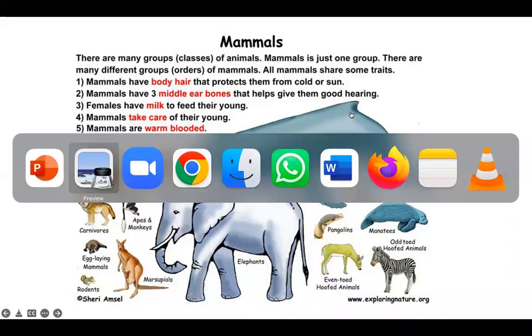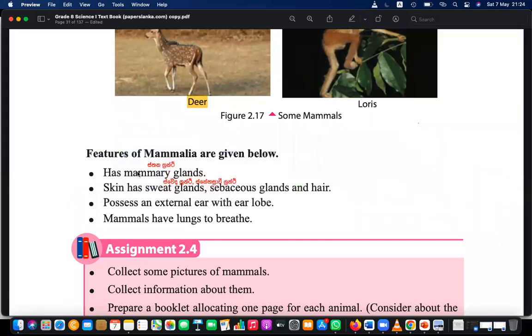The other two points, as you can see in your book: mammals have mammary glands. Mammary glands are very important. That is how the baby mammals depend on the mother's milk. So the mother should have mammary glands to feed them. And also they have glandular skin, which has sweat glands and sebaceous glands.